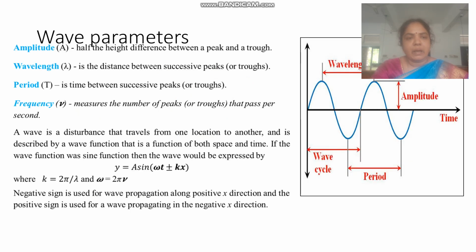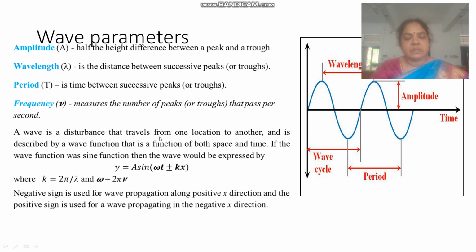There are different wave parameters. Amplitude is half the height difference between a peak and a trough. Wavelength is the distance between successive peaks or troughs. Period T is the time between successive peaks or troughs. And frequency measures the number of peaks or troughs that pass per second.